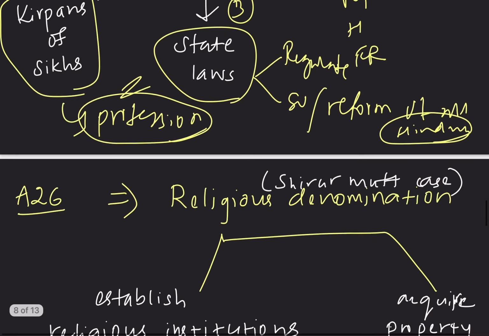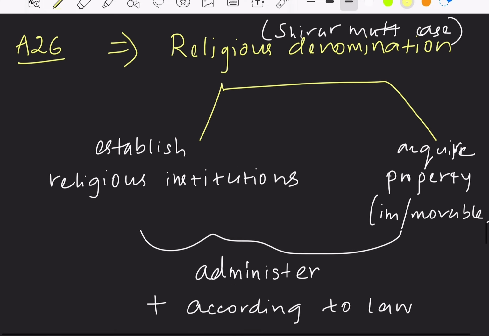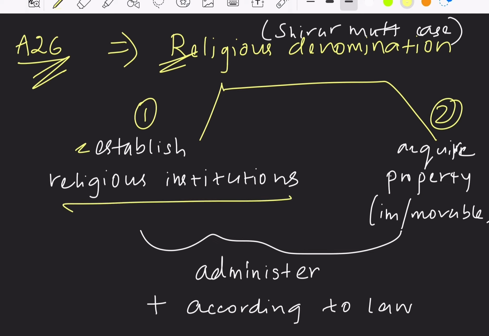Next is Article 26. As soon as you remember Article 26, you must understand that it is speaking about religious denominations. So Article 26 is providing the rights for the religious denominations. What kind of rights? It is providing for 2 rights. That is, religious denominations can establish its religious institutions, and the second thing is it can acquire property, both movable and immovable property, and also these religious institutions can administer the same.